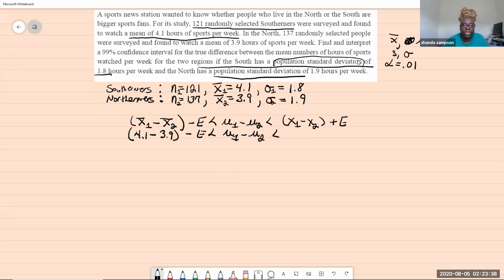Okay, so we'll take care of that, and then we'll do 4.1 minus 3.9. Make sure that you just pull out your calculator, even if you know it. Always double check and make sure you're right. So right now you have 0.2.